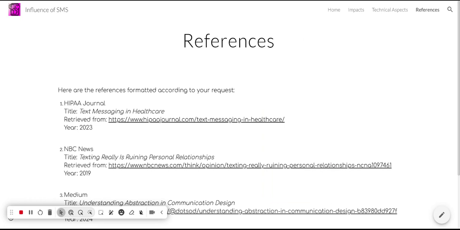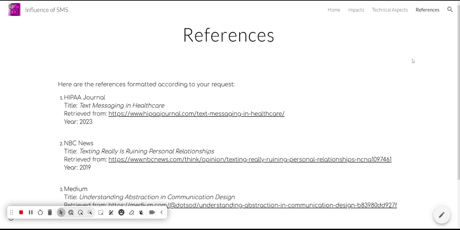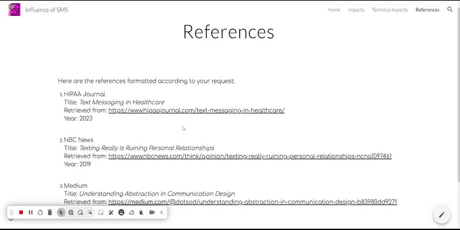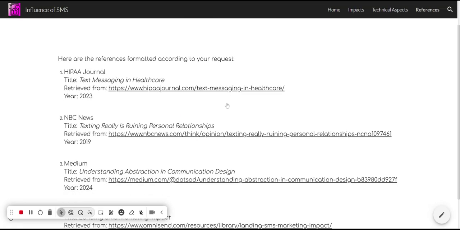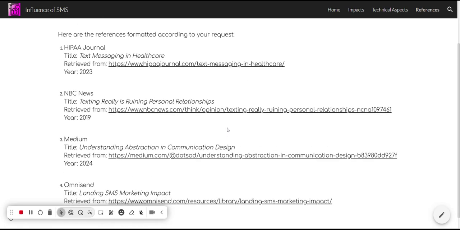So here are my references. That's the last page of my website. The link to my most reliable and helpful source was the HIPAA journal. That really helped me with showing how SMS impacts different career fields, because this really went deeply into how it impacted healthcare. So these are all my sources that I've used.